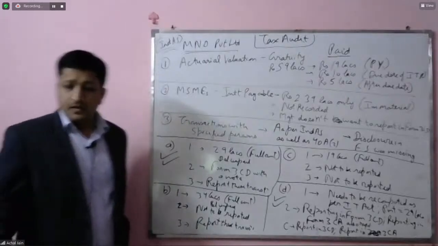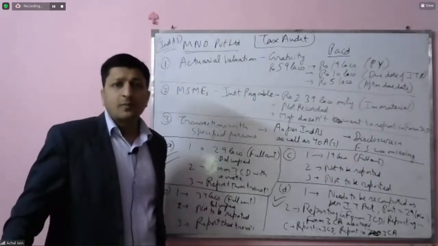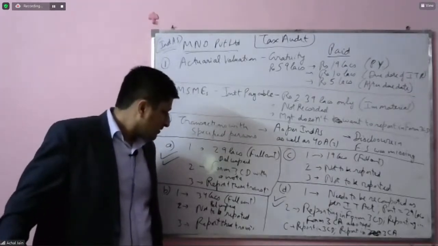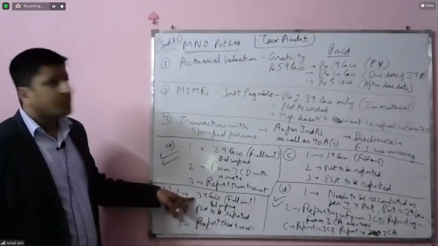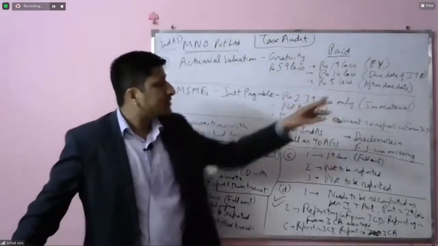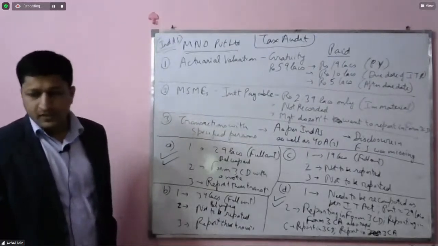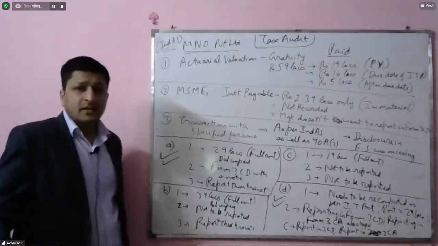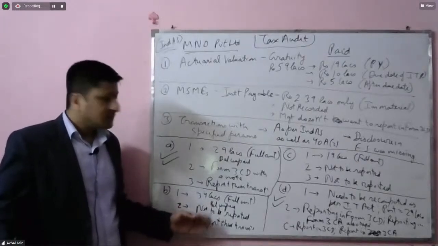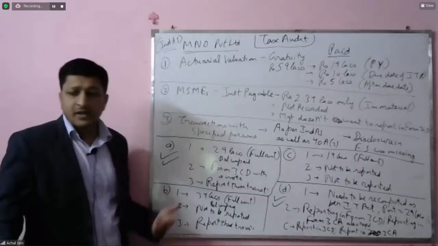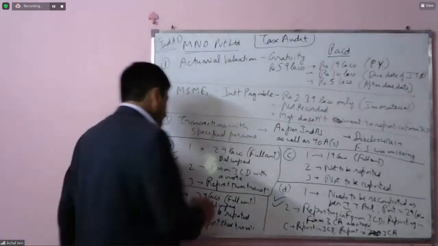Okay, so let's look at option number B and C, which doesn't seem to be opted by any of you. In option number B, the amount which will be reported is capturing all these three. So the amount which has been paid after due date, is that required to be covered? No. So that means option number B is wrong. So I don't really need to look at these 2 points, 2 and 3. Why? Because with this one only, we are sure that this is wrong. Okay, so I'll take out this option.